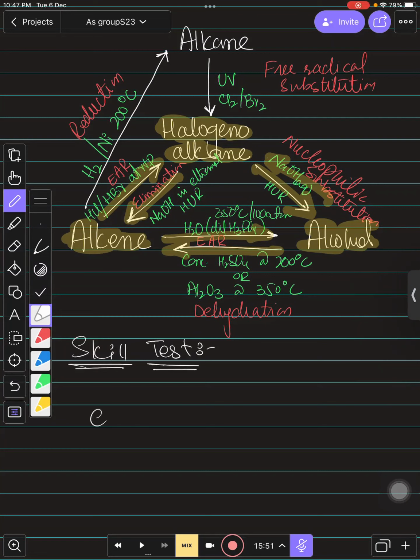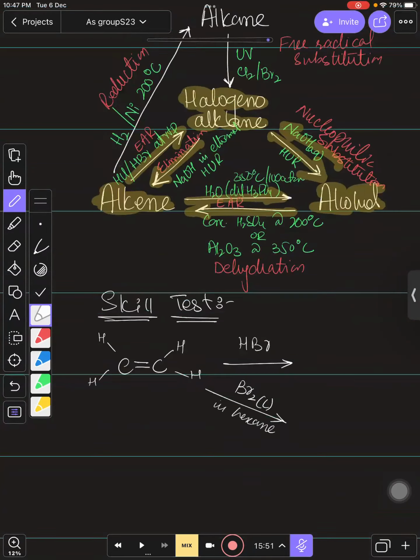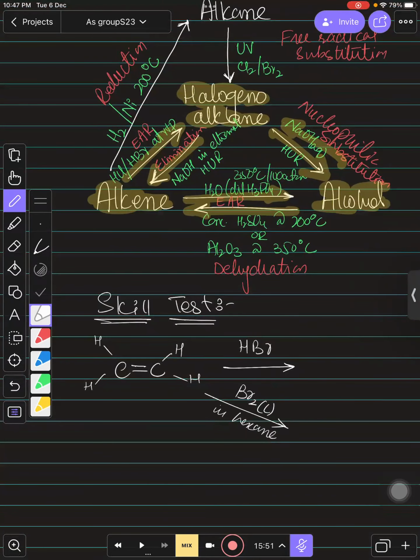Suppose you have one of the molecules like this. You are reacting it with HBr at room temperature and pressure, and also you are reacting it with liquid bromine. Liquid means you only have bromine. Or you can say bromine in hexane. There should not be a water molecule over there, right? Can you do this, children? Quickly show me what is going to happen. This is the one part that you need to do.